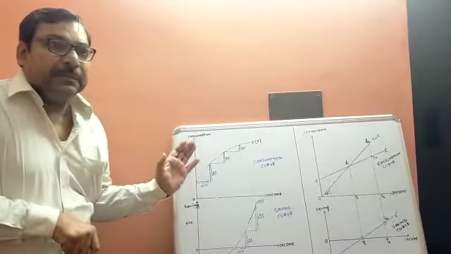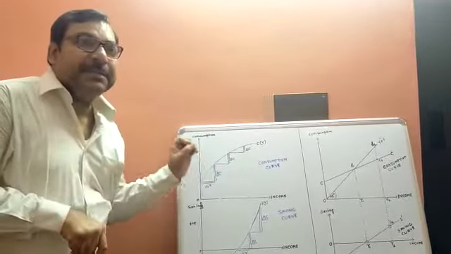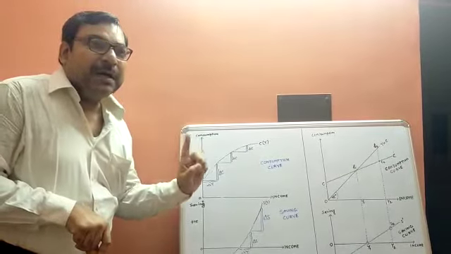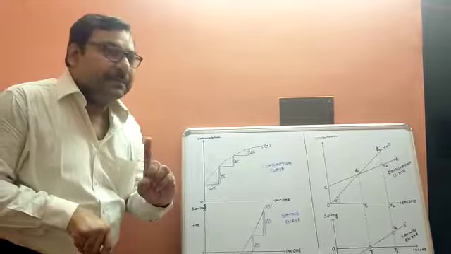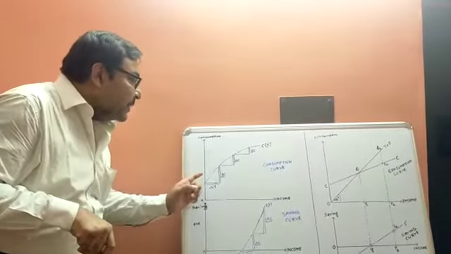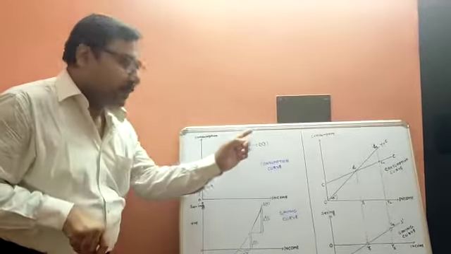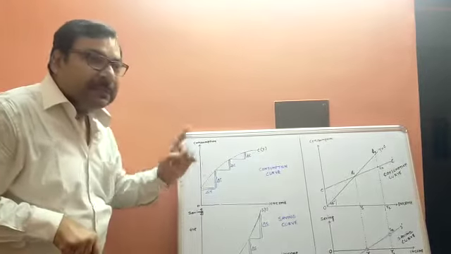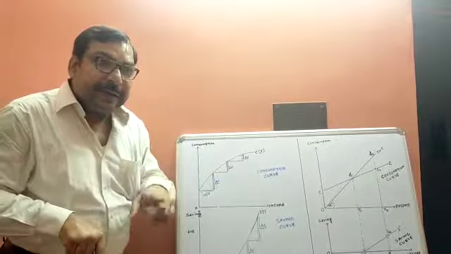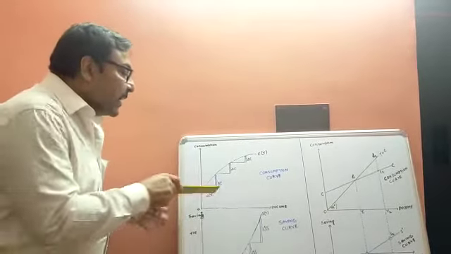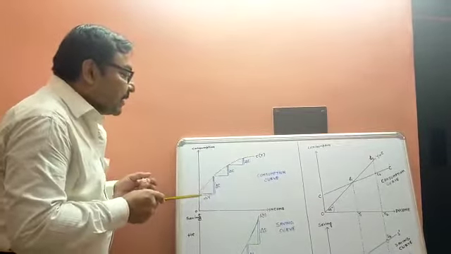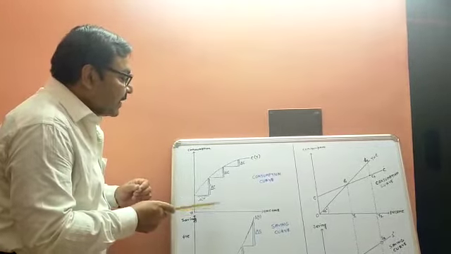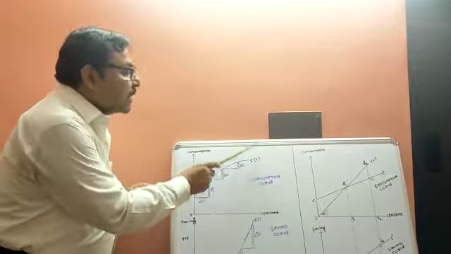What do you observe? Some special characteristics are being observed here. First characteristic: the curve is upward moving. See, it is moving in the upward direction. That implies a direct relation between income and consumption. Whenever there is a direct relation between two variables, the curve must be upward moving.